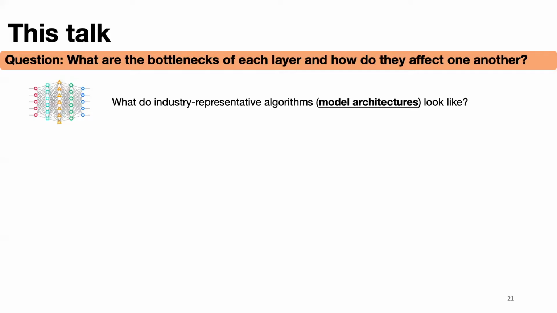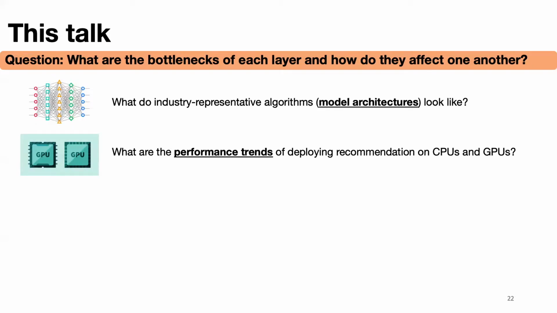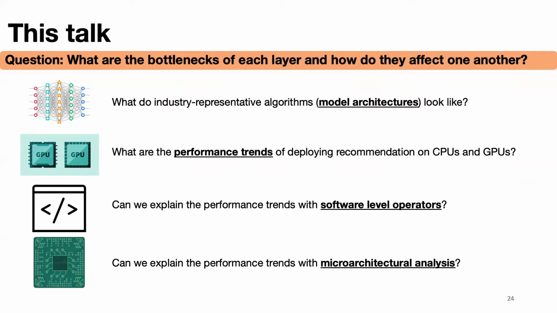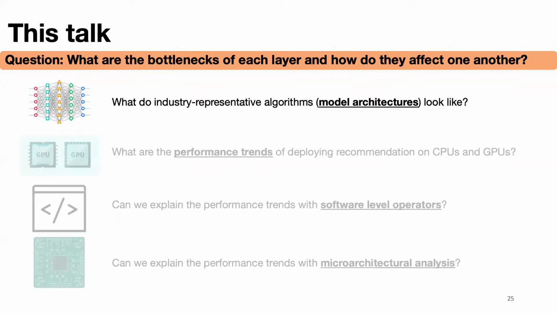First, we want to take a look at what these algorithms actually look like from a model architecture perspective. Next, we want to deploy these models out of the box on different CPUs and GPUs for different use cases to see what the performance trends look like. In order to explain these performance trends, we first look at software-level operator usage. Then, we tackle these performance trends from a hardware microarchitectural standpoint.